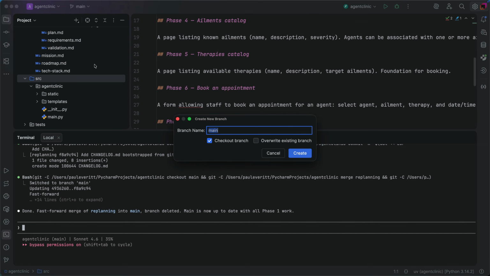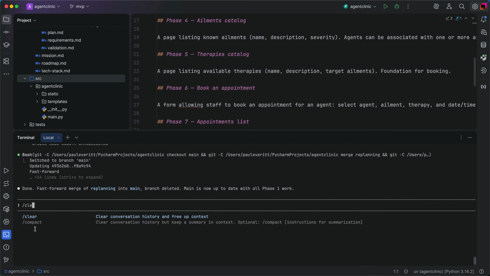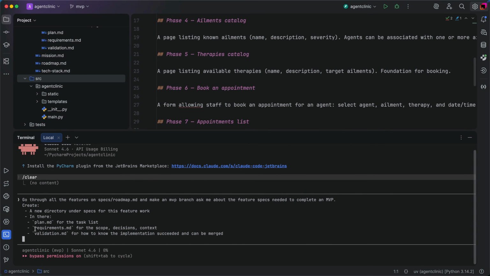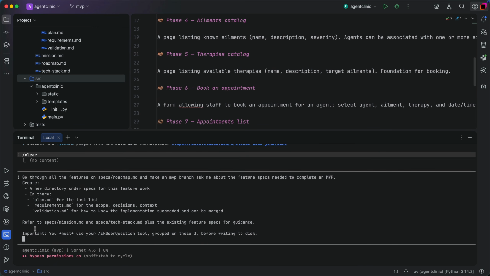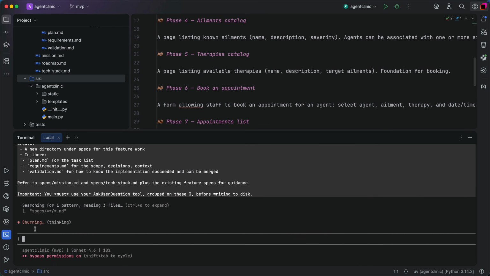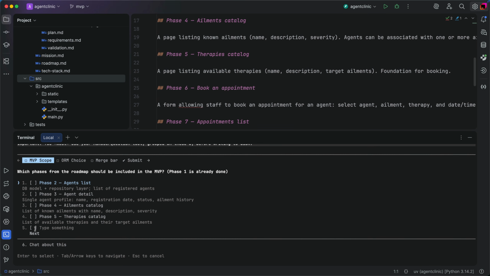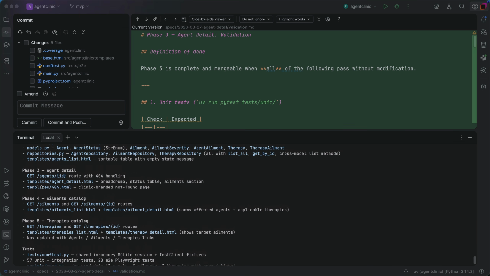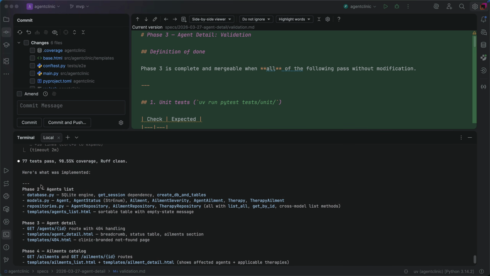We now have enough basis to give it a try with an MVP branch. Clear the context and type in the kind of vibe codey mother of all prompts. Sure, this violates what we've said, but it's a good flex. Claude Code will take a while chewing on everything, asking some good questions, even follow-up questions. It takes a while, but yeah, well, this is a lot faster than you would have done it.